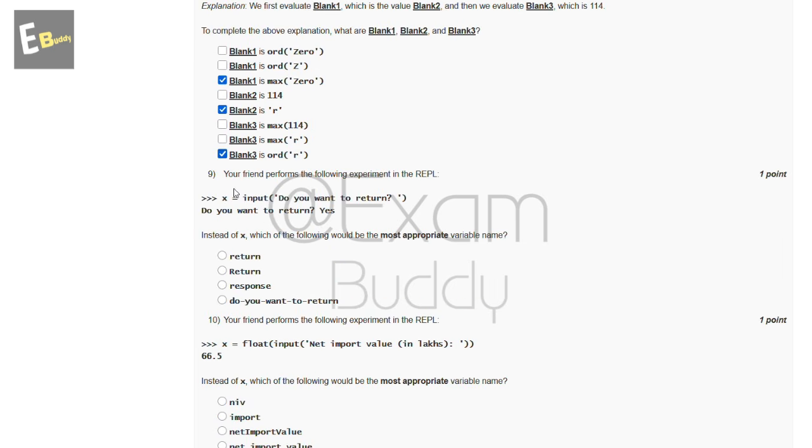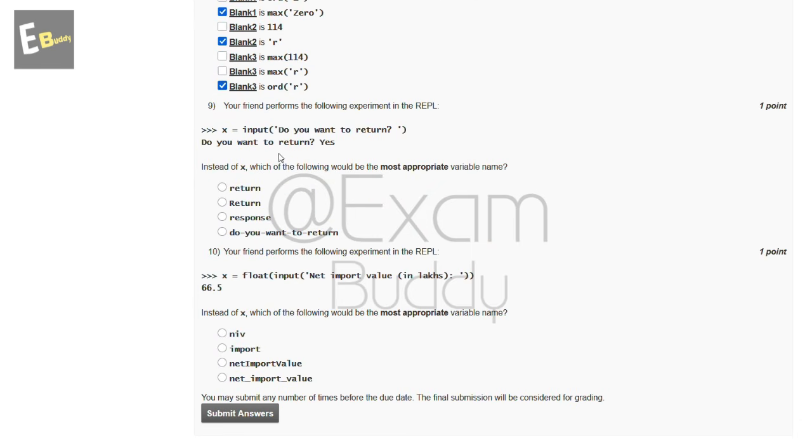Now the ninth question is: your friend performed the following experiment in the REPL. x = input('Do you want to return? yes'). Instead of x, which of the following would be the most appropriate variable name? So these are the options and the answer of our ninth question is response.